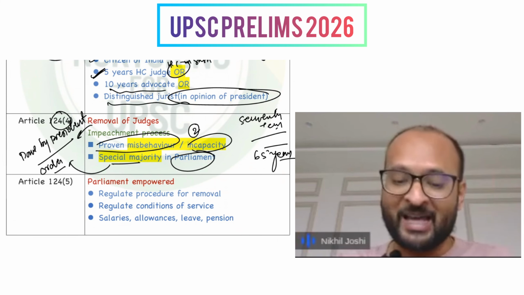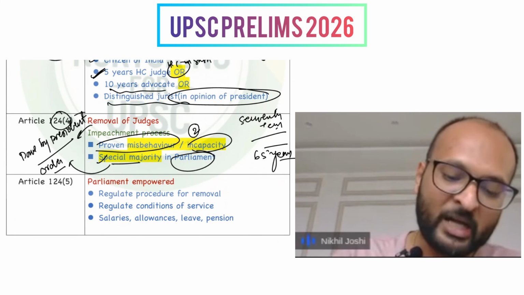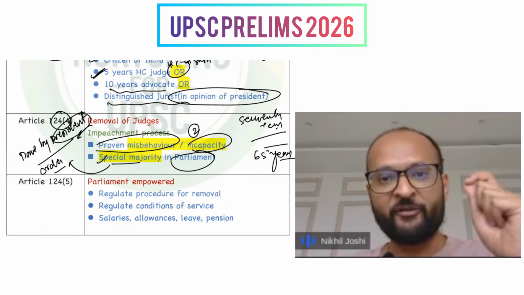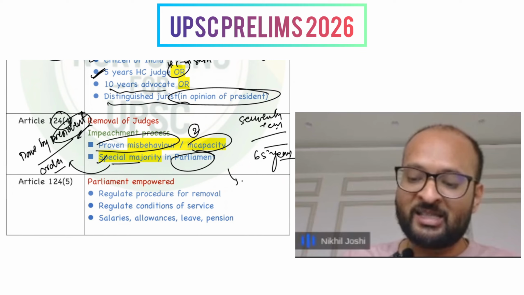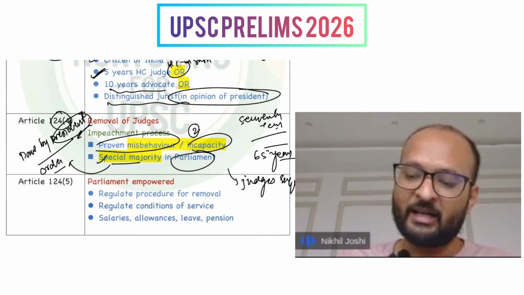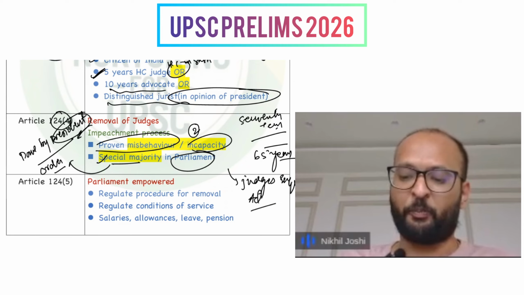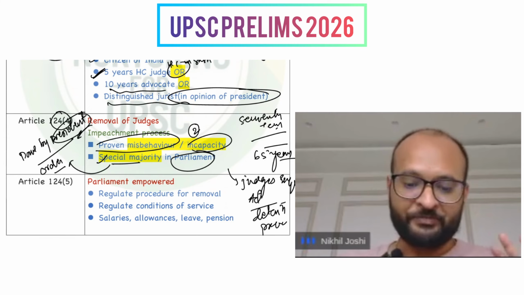The address must be passed by a special majority, and only after that will the President issue the notification for the removal of the judge. Remember, there is an act called the Judges Inquiry Act, whereby the detailed procedures about the removal of a judge are given.